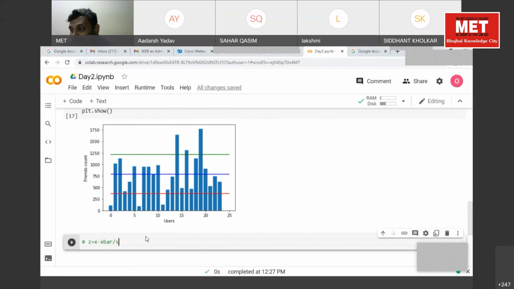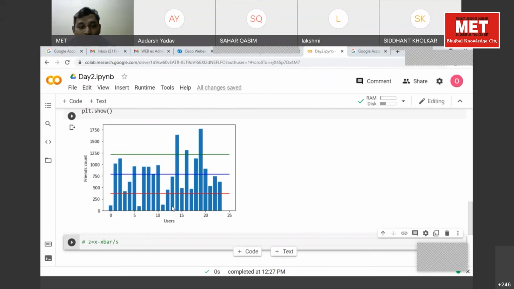What we are doing with z-score? We take an individual data point and see how it is different from the mean. Getting my point? So, how are we going to define this in Python?